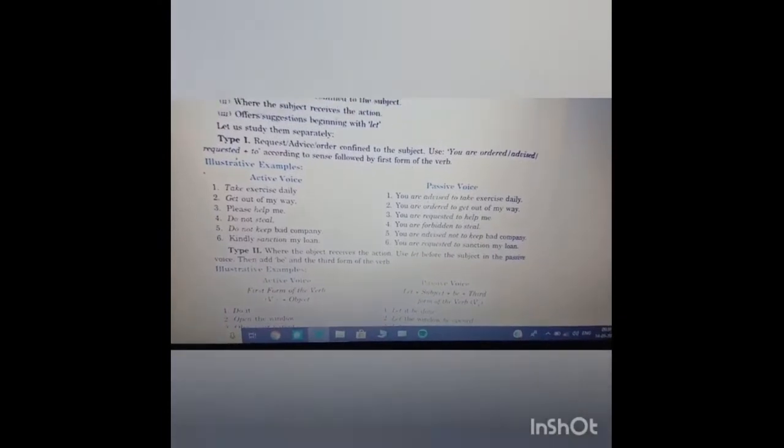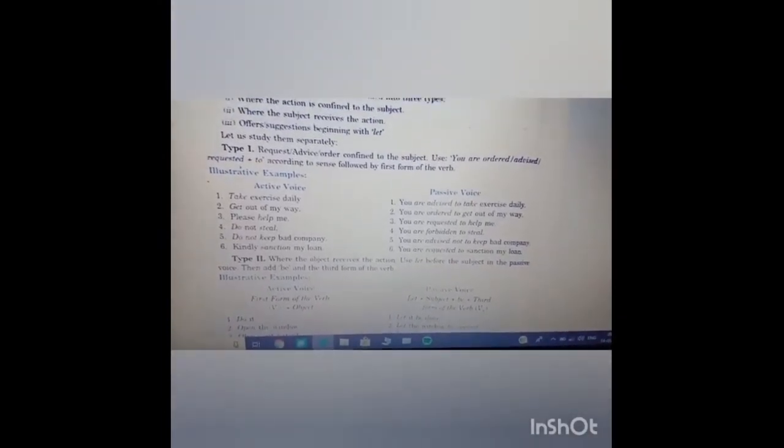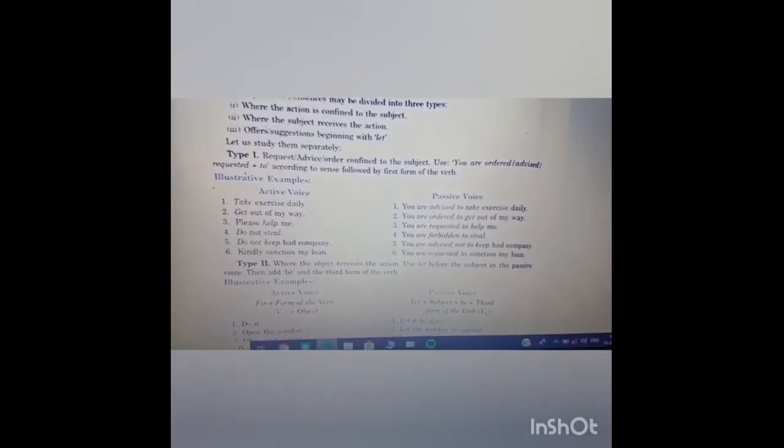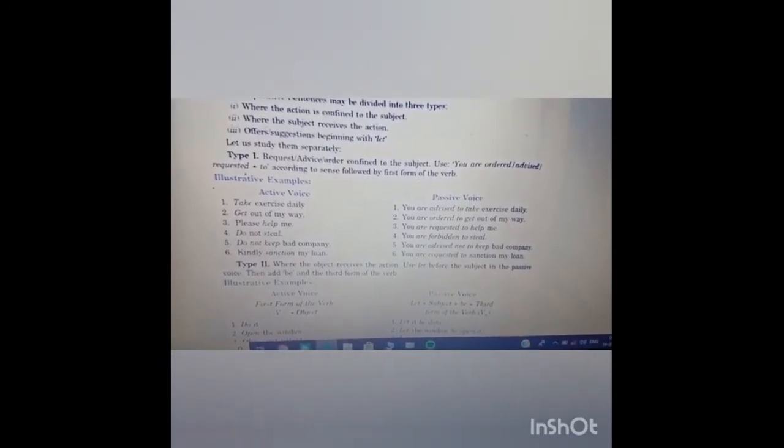Type 2, where the object receives the action, जहाँ पे जो object है उसको action receive होता है. Use let before the subject in the passive voice. जब object receive करता है action को तो उस केस में हमें subject से पहले let use करना होता है, जब हम उस sentence को passive voice में convert करते हैं.